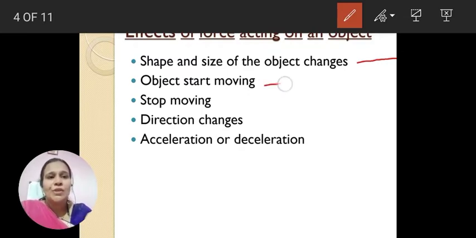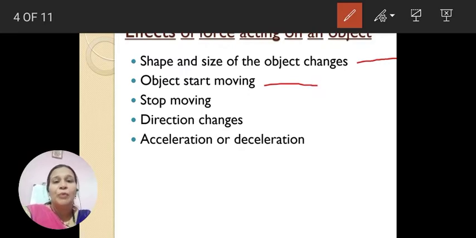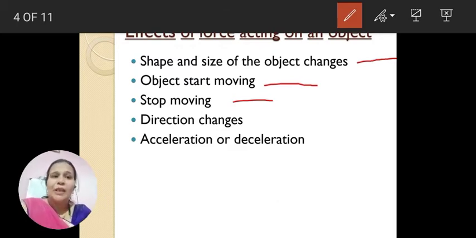The second effect of force is that the object starts moving. For example, when a kick is given to a football, the ball starts moving, right? So movement starts. Next, stoppage of the movement. Same example we can explain. When the goalkeeper catches the ball with a force, the movement of the ball stops. That means force applied can result in stoppage of the movement.